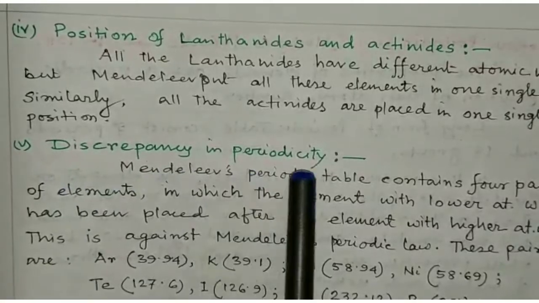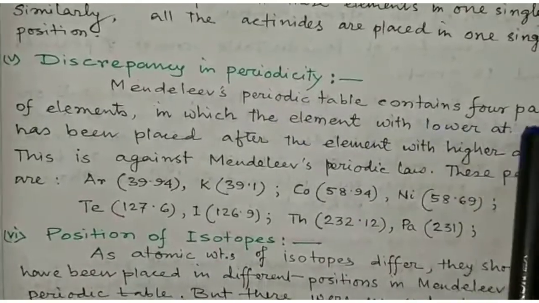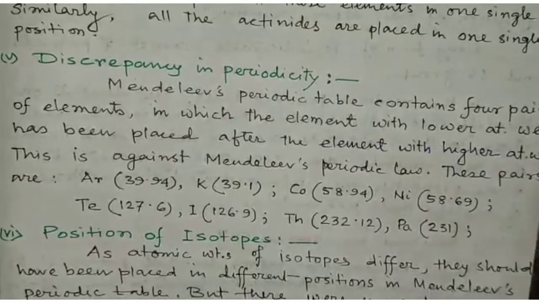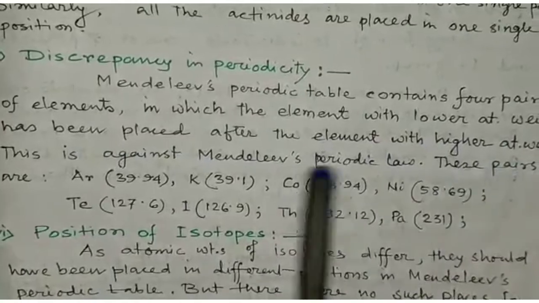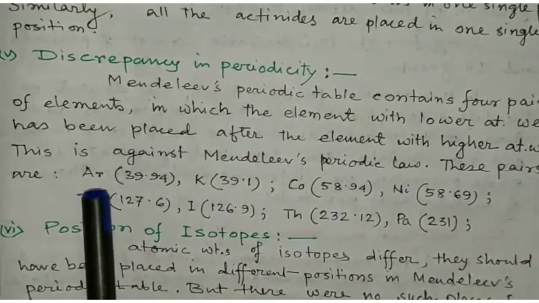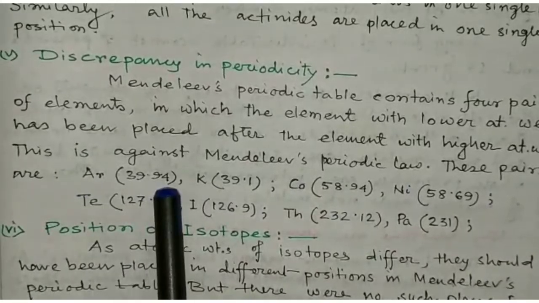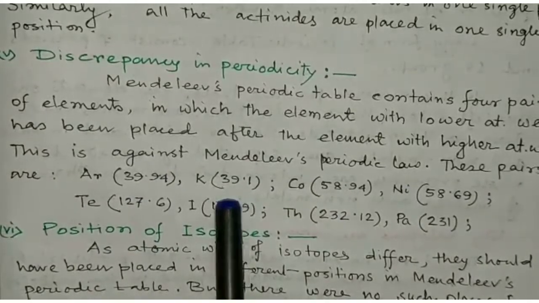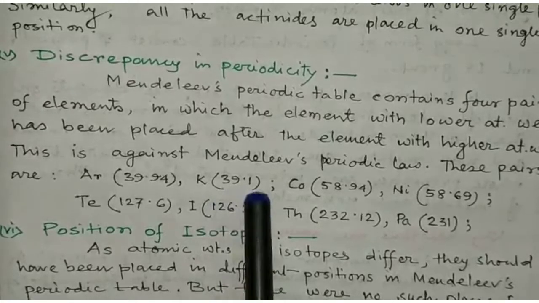Number 5, discrepancy in periodicity. Mendeleev's periodic table contains 4 pairs of elements in which the element with higher atomic weight has been placed before the element with lower atomic weight. This is against Mendeleev's periodic law. These pairs are: Ar, argon 39.94, is placed before potassium, where potassium has atomic weight 39.1.